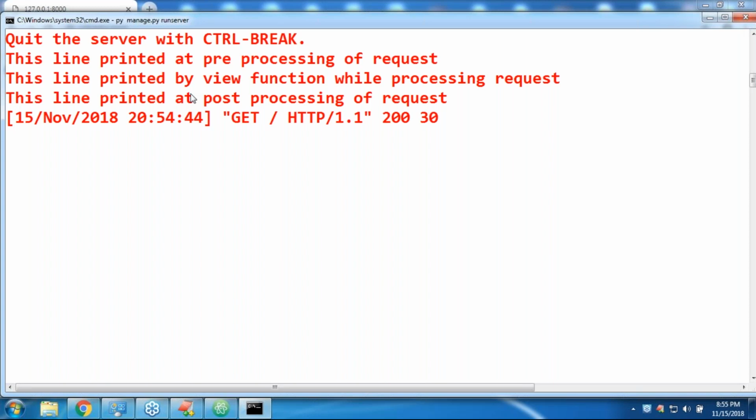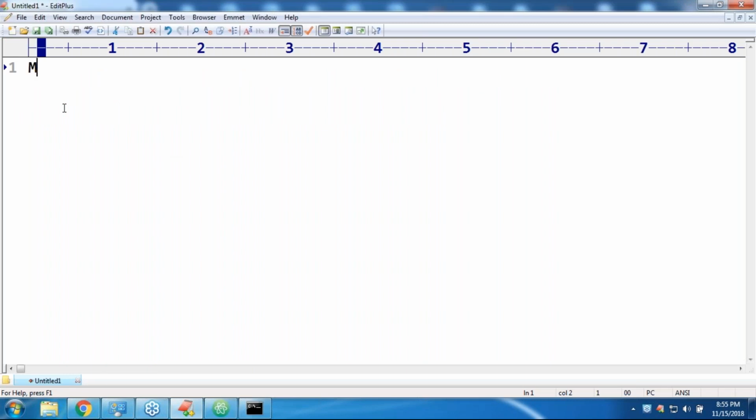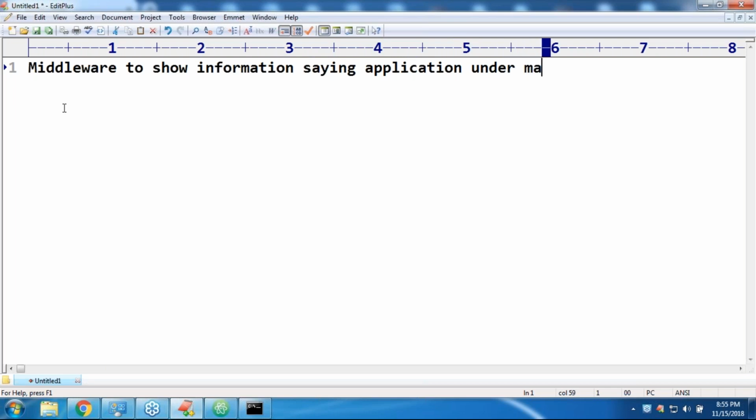Another example. I want to write a middleware to show the information saying application under maintenance. Currently the application is under maintenance, so please try after some time. I have to provide this response to the end user, right? So how can you do that?